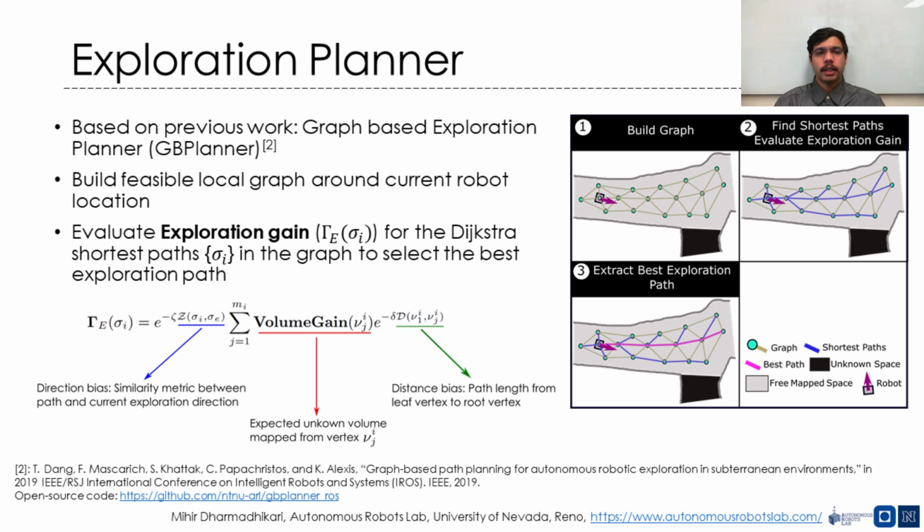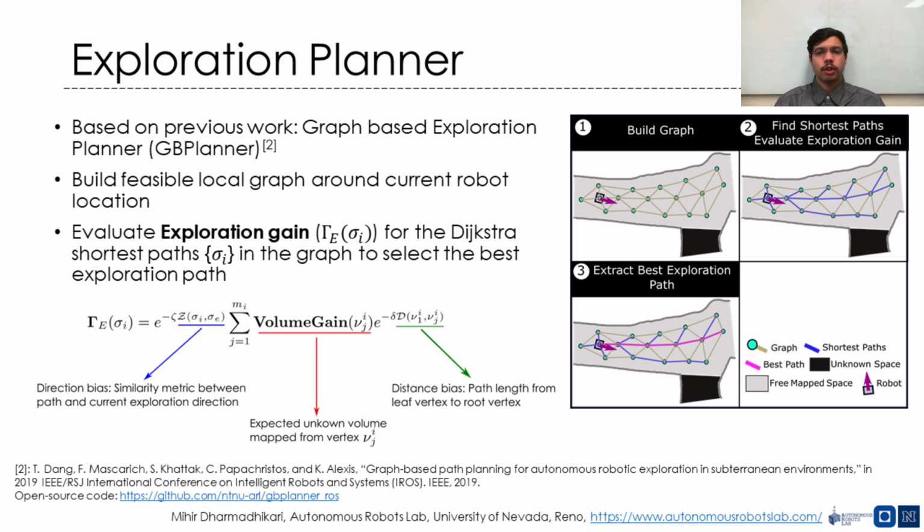We now explain the path planning strategies for the exploration and coverage behaviors. The exploration planner is based on our previous work on a graph-based exploration path planner called GB Planner. In each planning iteration, the planner builds an undirected graph around the current robot location. The Dijkstra shortest paths from the root vertex to each vertex in the graph are calculated, and an exploration gain is calculated for each path.